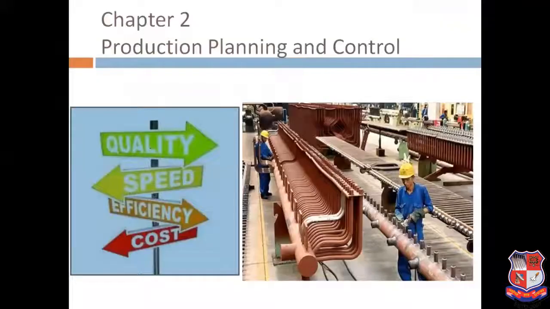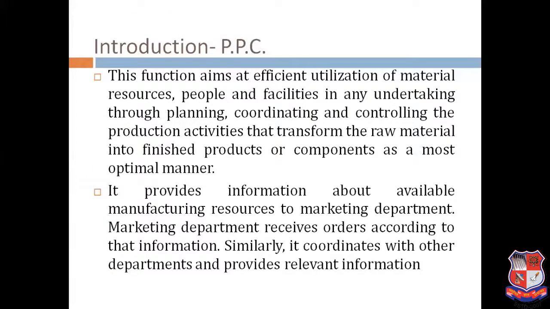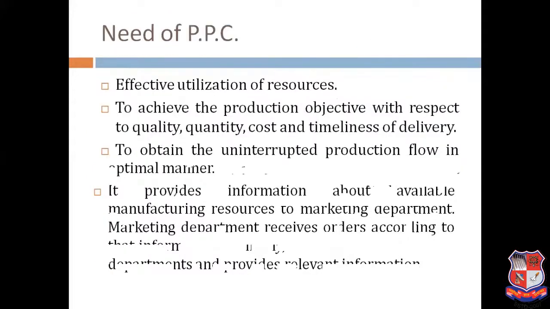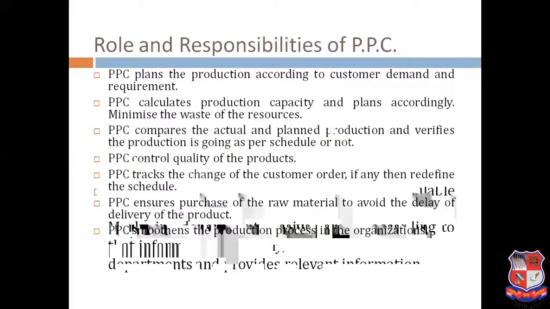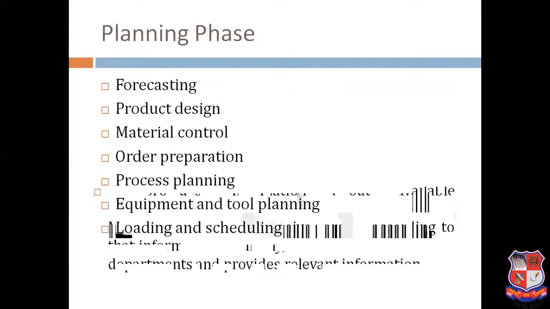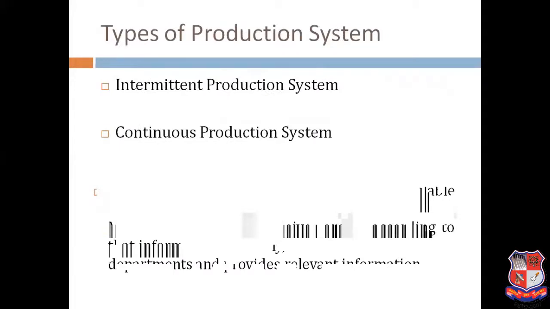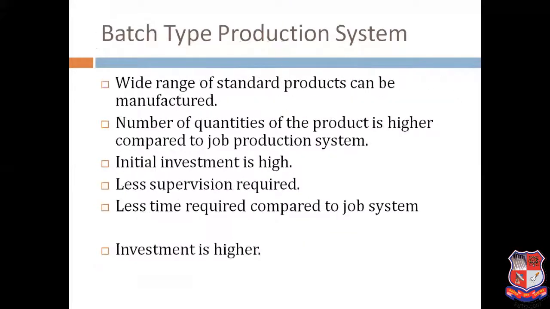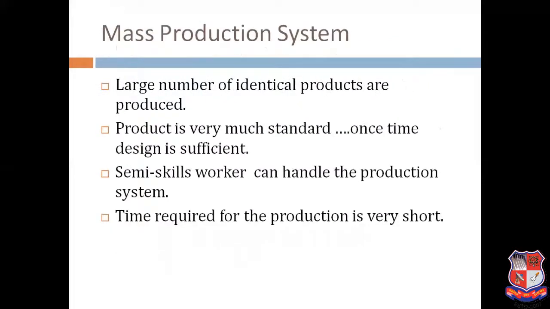This is chapter number 2, types of production system. Up till now, what we have discussed is the introduction of production planning and control. What is the need, what is the requirement of the PPC? Characteristic function of the PPC, roles and responsibilities of the PPC, objectives of the PPC, function of production planning and control, planning phase, control phase, types of production system, intermittent, continuous, job type, batch type production system, and continuous in the mass production system, continuous production system. So I can say I have covered up to 25 to 30% of chapter number 2.